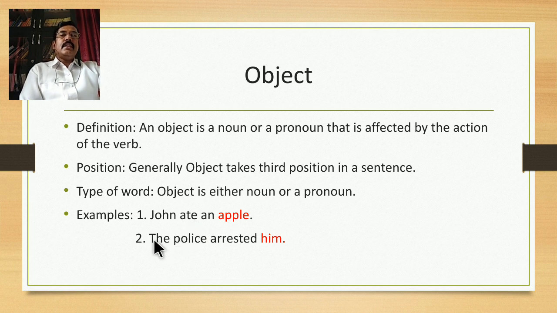Second example: the police arrested him. Now here him is a pronoun which functions as object. See, the position of both these elements is after the verb. Arrested is the verb here in this second example, and him comes at the third position. In the first example also, ate is the verb and an apple comes at the third position. So object is affected by the action which is there in the verb.